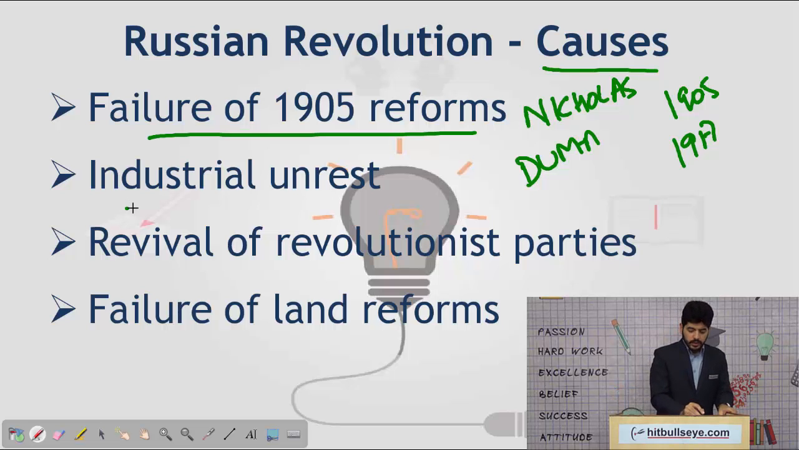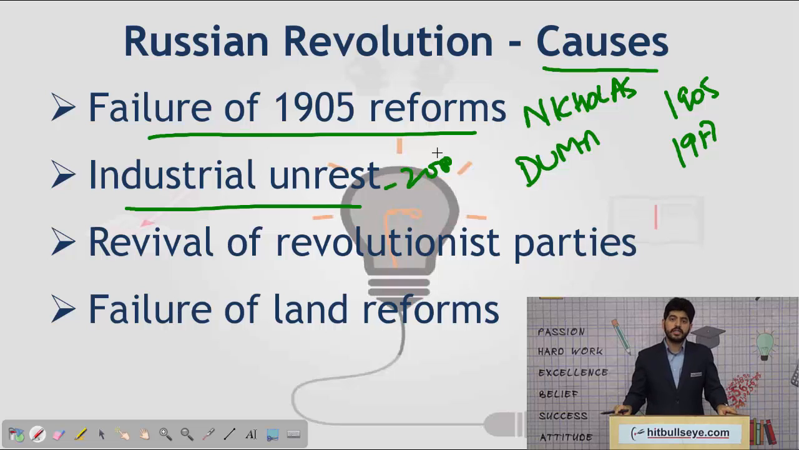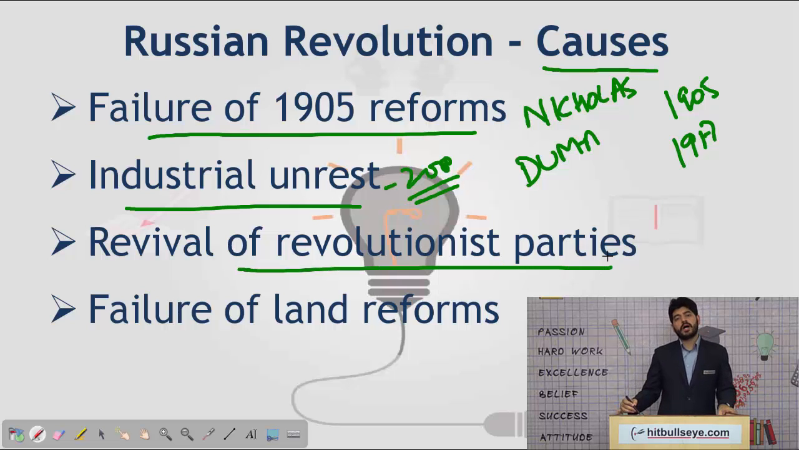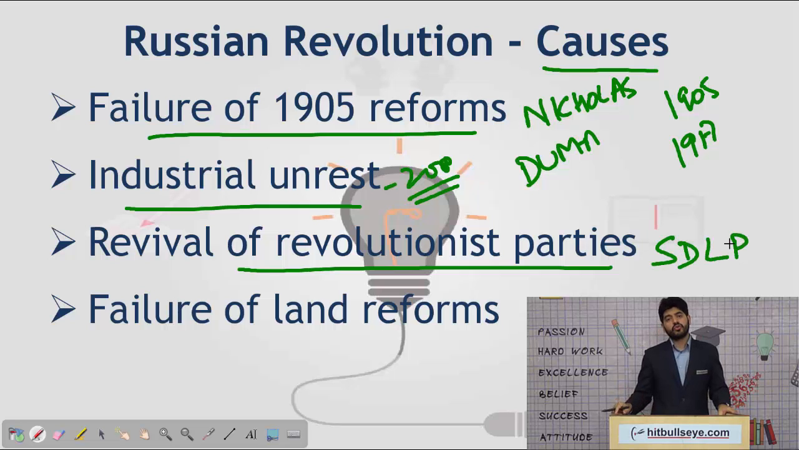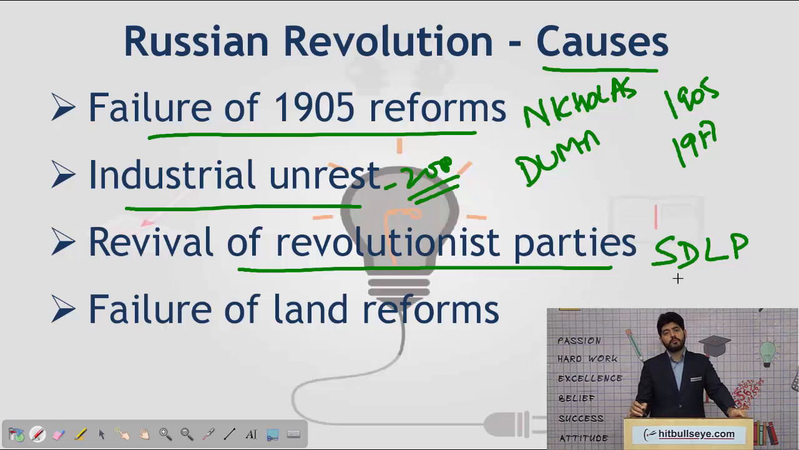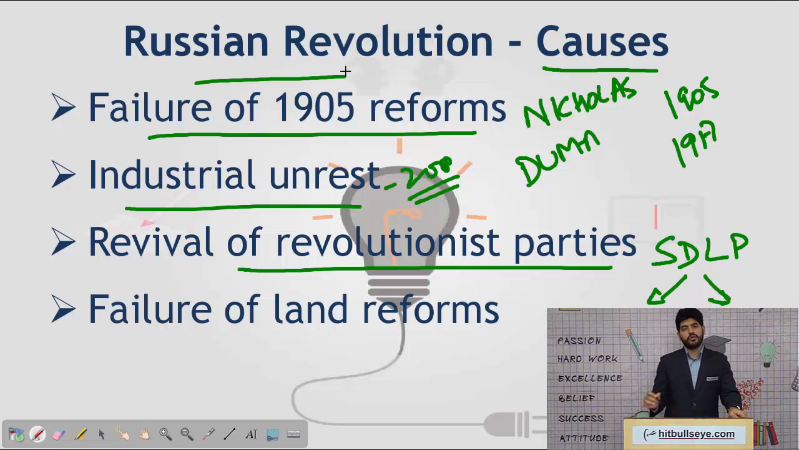After that, the industrial unrest. In the year 1916-1917, there were unrests in about 2,000 industrial units in the country. So this speaks of industrial unrest in Russia, which led to the Russian Revolution as well. Then the revival of revolutionary parties such as the Social Democrat Labour Party. This was one of the major parties which, as we popularly know, consisted of Mensheviks and Bolsheviks. So this revival of parties also was one of the causes of the Russian Revolution.